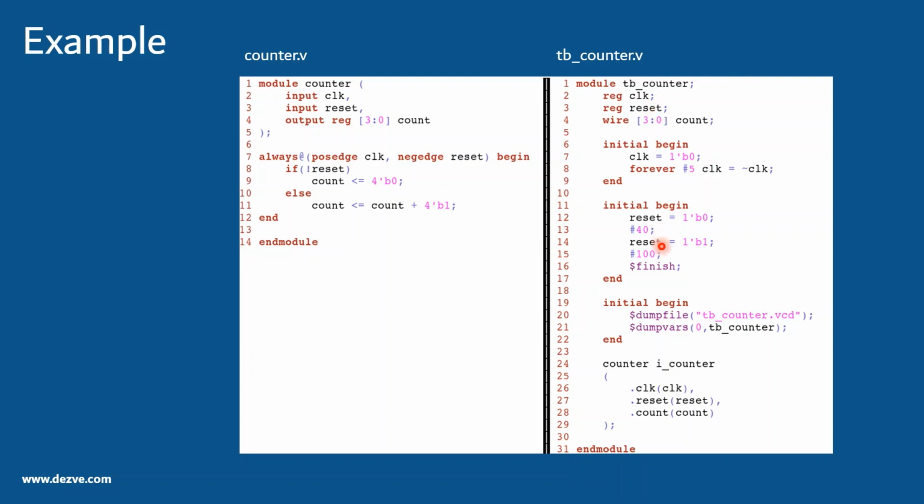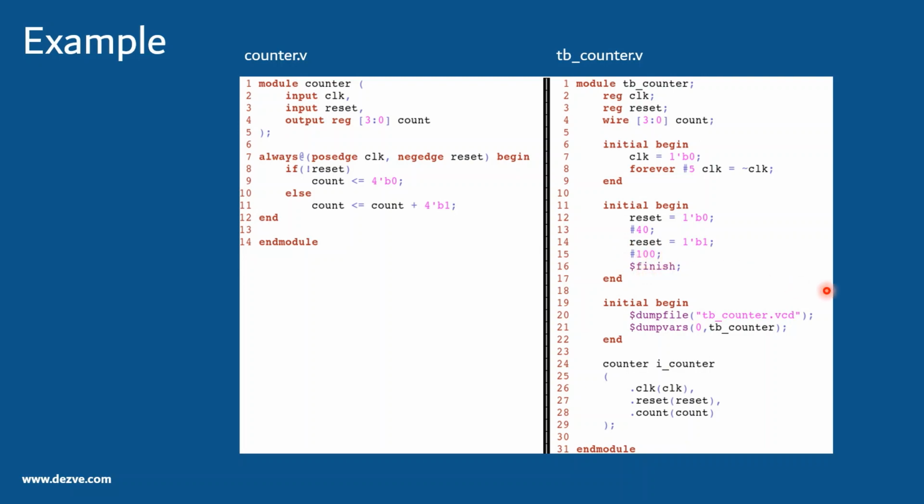You will definitely see an edge here, but whether this always block will capture it or not depends on the race. We'll cover race later. But for the demonstration of this lab, we'll assume that this particular line will cause a reset, and this block is able to sample that reset. Then after 40 time units the reset is deasserted, and then we run the simulation further for 100 time units, and then the simulation is stopped.